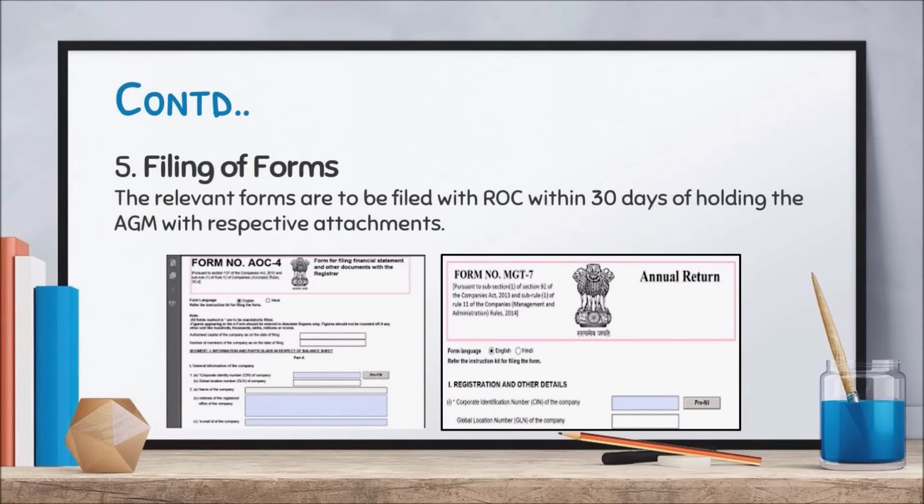Now, the last step comes, that is the filing of forms. The relevant forms like AOC-4 and MGT-7, and if there is applicability of consolidated financial statements, then you also need to file AOC-4 CFS.